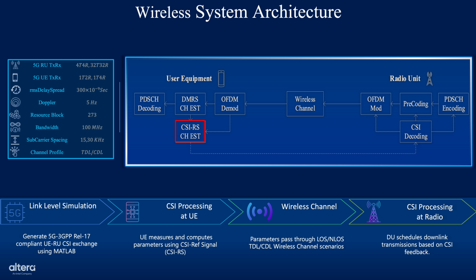Finally, we reach CSI processing at the radio unit, or RU. The RU decodes the feedback, applies appropriate precoding strategies, and dynamically schedules downlink transmissions to adapt to current channel conditions, ensuring optimal throughput and spectral efficiency.